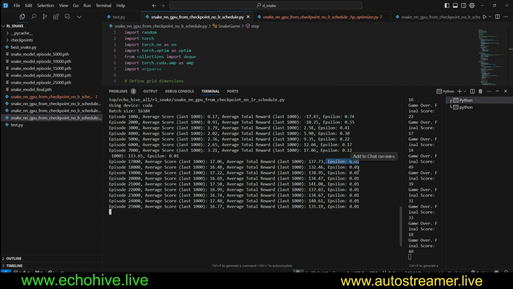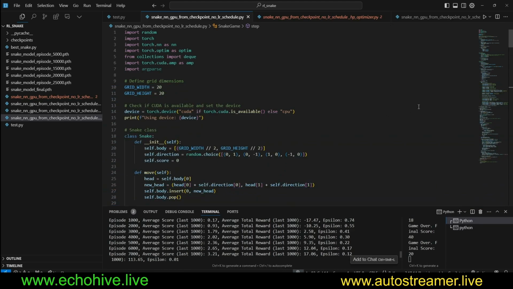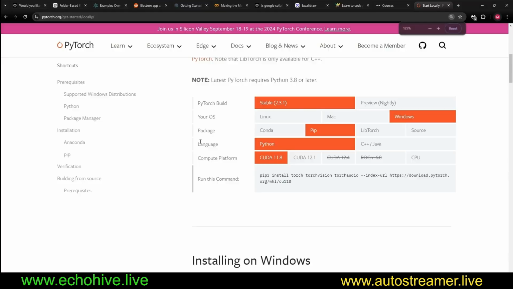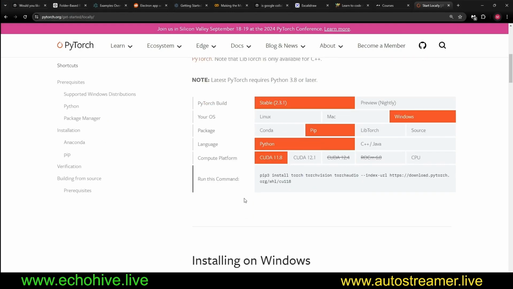And at the end, we settled on a very low epsilon value, allowing the agent to explore even at later stages of the training. So the requirements for this is PyTorch, pretty much, but I'm not going to have a requirements.txt file, or actually I'll create one, but essentially I will point to this page on how to install PyTorch. If you go to this page, you can select your options, whether you're on Windows or Mac or Linux. And once you select your options, then it'll give you a pip install option, and you can run this and install PyTorch.